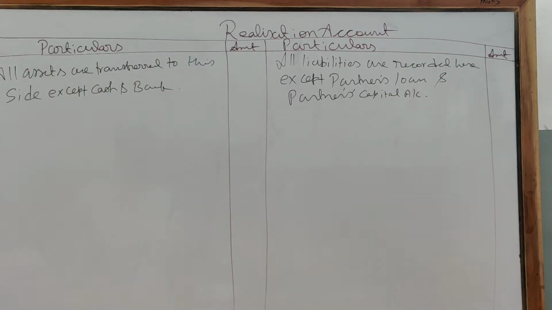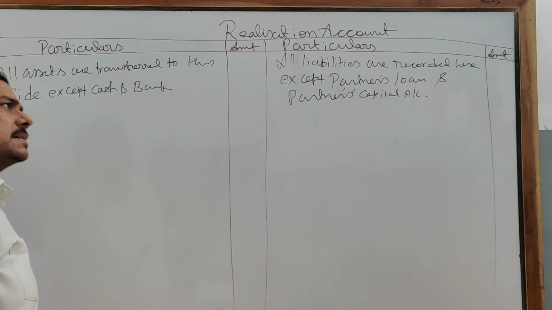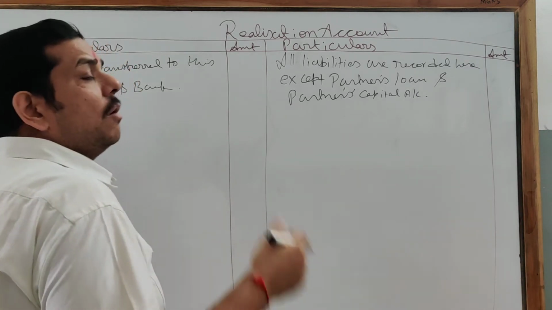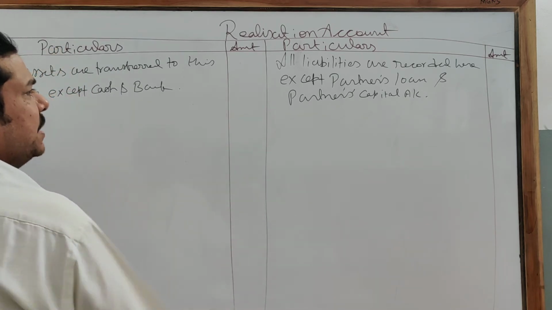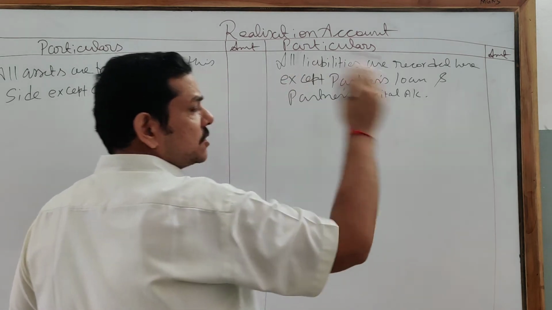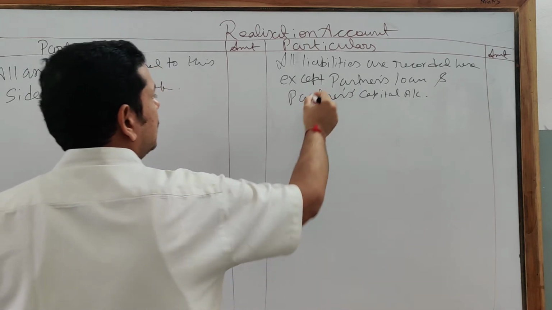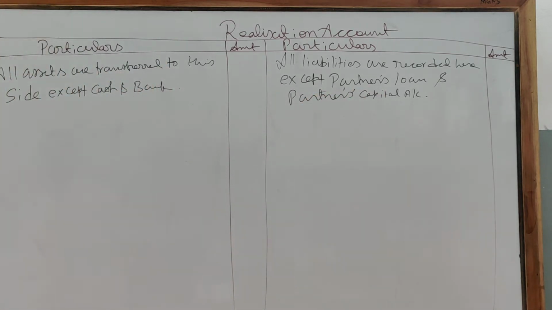Clear? All assets are closed by transferring to the debit side of the realization account. On the other hand, all liabilities are recorded here except partners' loan and partners' capital, because partners' loan and partners' capital are not considered outsider liabilities. So first you have to pay all outside liabilities. Afterward, if anything is there, you pay the partners' loan. Partners' loan comes in the second category, and if anything remains after that, you will give it to the partners' capital account. Clear? Okay.